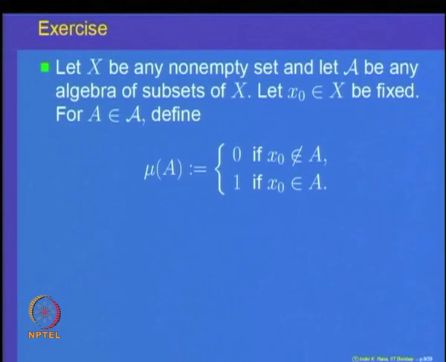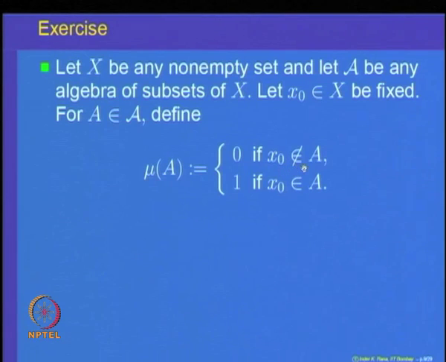Here is another exercise which you should try to prove to get familiarized with the concept of outer measure. Let us take X any non-empty set, A an algebra of subsets of X, and let us fix any arbitrary element x naught in X. Now, given any subset A in the algebra, either x naught will belong to A or x naught will not belong to A, two possibilities.